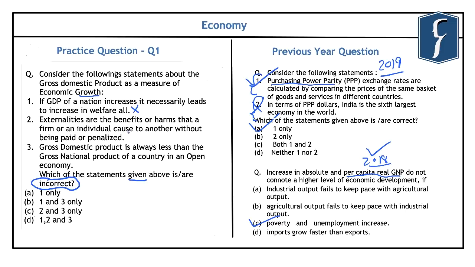Now, normally when the economic productivity of a firm or an individual is accounted for, it does not include the negative or the positive impacts that it has on the neighborhood or the society or the environment. Now in this, one of the biggest examples of externalities is the pollution that is caused by the firms.